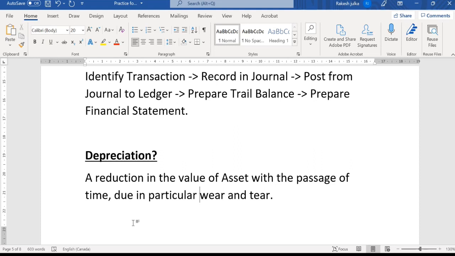And one day will come when that machinery will not be able to produce photocopies, and on that day we will consider it scrap and throw it out. But we consider some percentage every year, and we calculate depreciation on the assets.